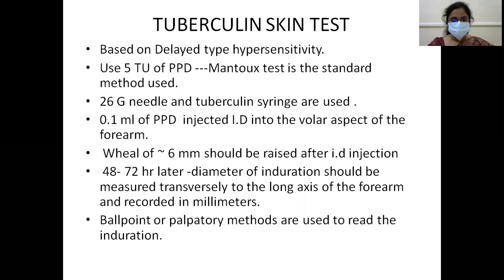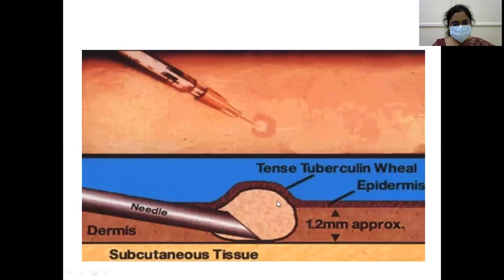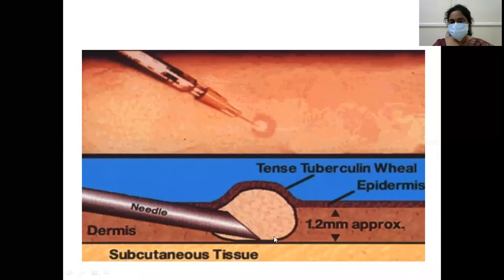So I will show you the pictures. Okay. This is the needle in the dermis. So you are injecting that PPD, 0.1 ml of 5 TU PPD, intradermally into the dermis. Then you can see a wheal. Okay. A 6 mm wheal can be noticed in the forearm.